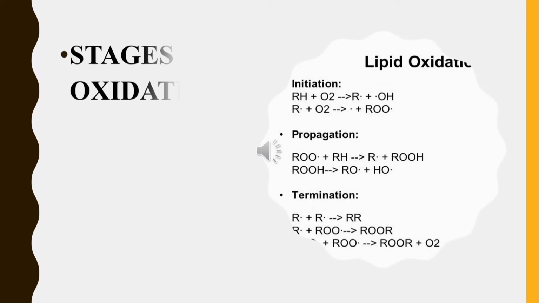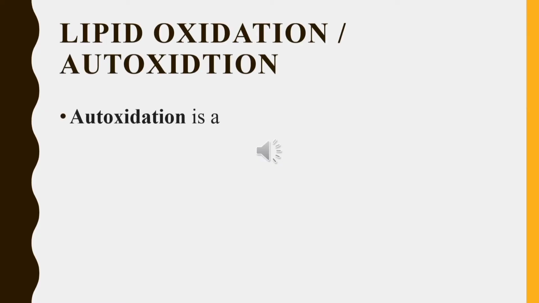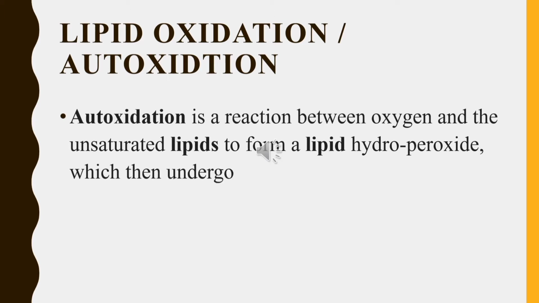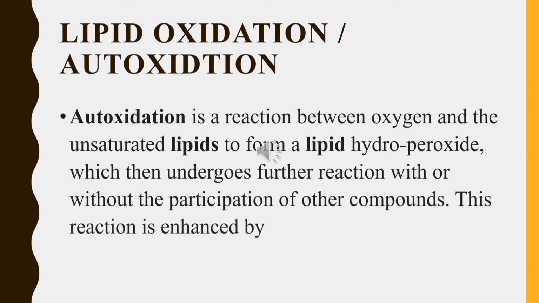The topic which we are going to study today is the stages of lipid oxidation. Let us first understand the definition of lipid oxidation, also known as autooxidation. Autooxidation is a reaction between oxygen and the unsaturated lipids to form a lipid hydroperoxide, which then undergoes further reaction with or without the participation of other compounds. This reaction is enhanced by light and metal ions.